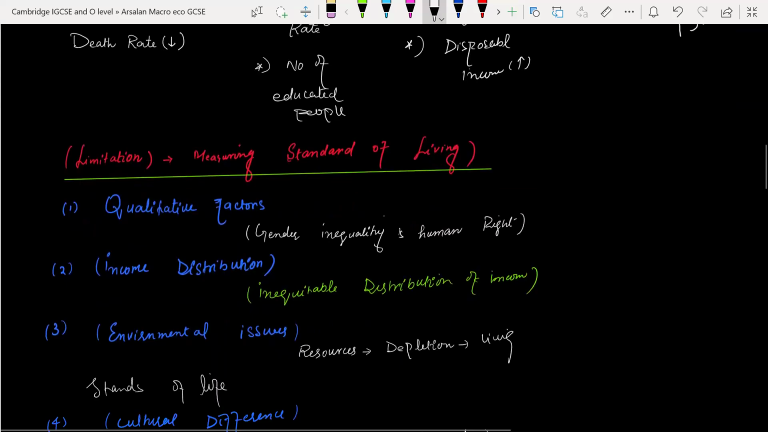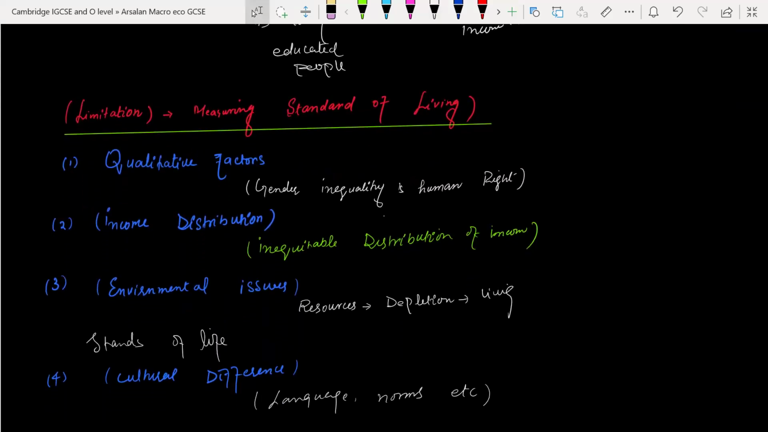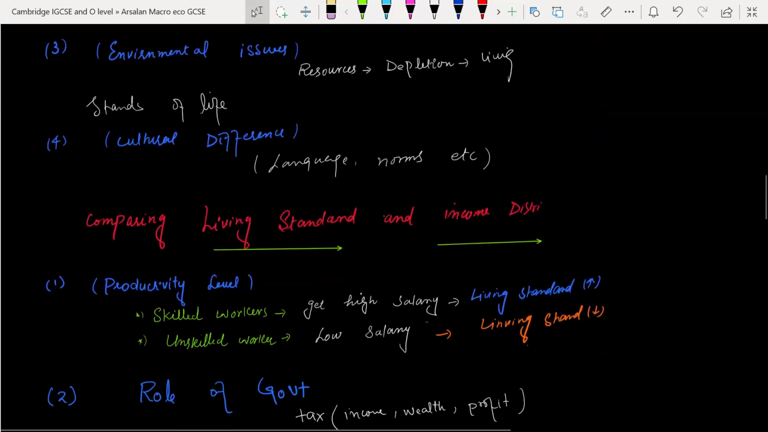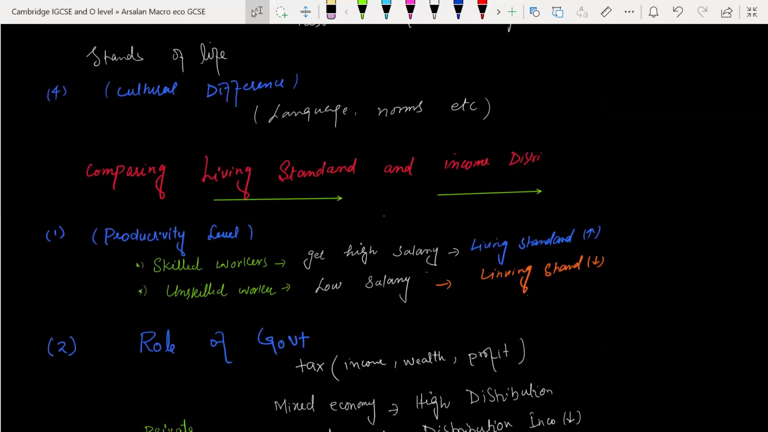Some more measurements of standard of living and their limitations: qualitative factors, such as gender inequality and human rights, can be included in standard of living. Income distribution, meaning inequality in the distribution of income, and also environmental issues. If resource depletion is high, then with the passage of time the standard of living in that country will reduce. Cultural differences also matter. We can also compare living standards and income distribution.